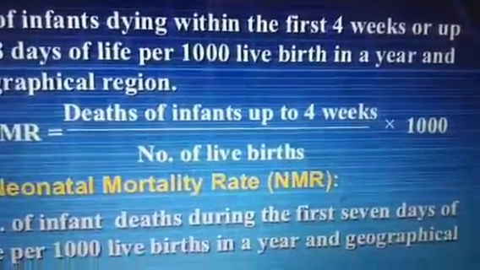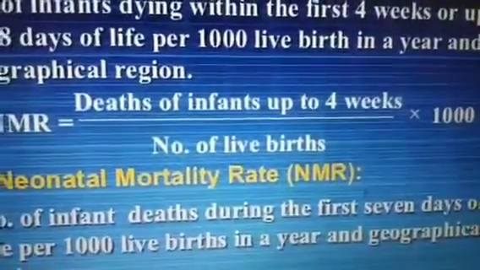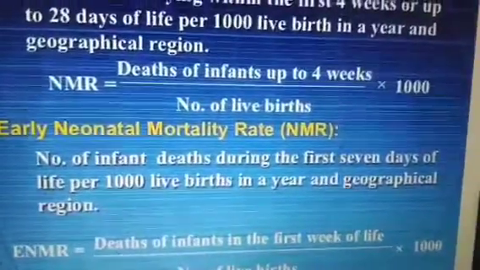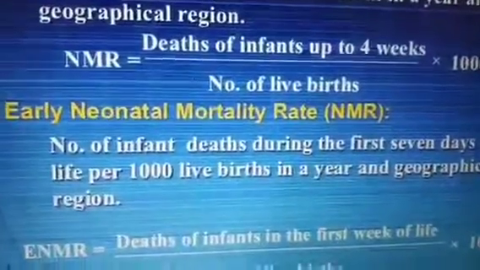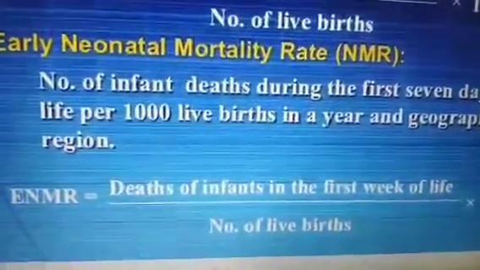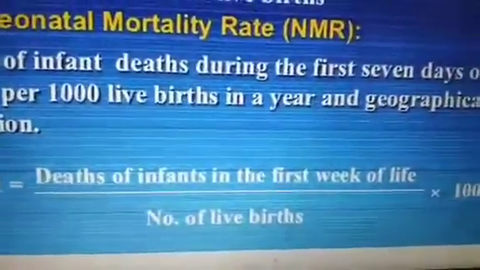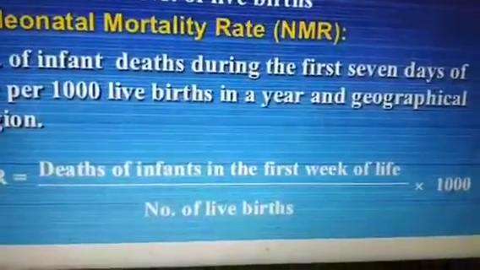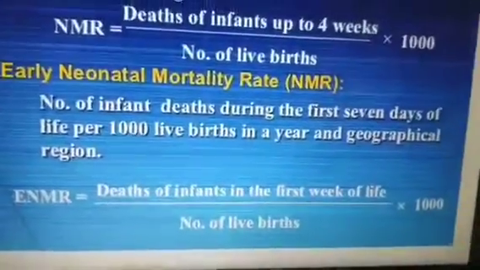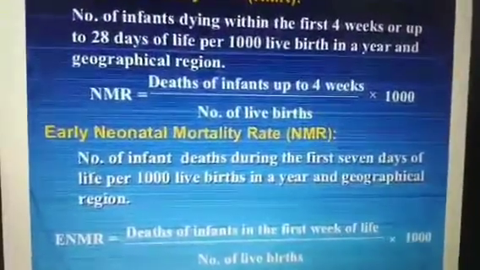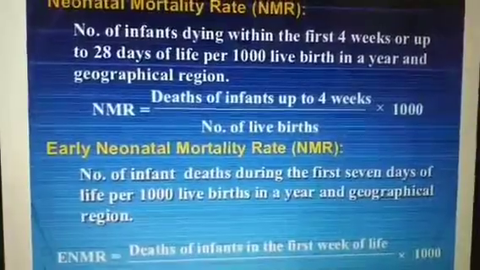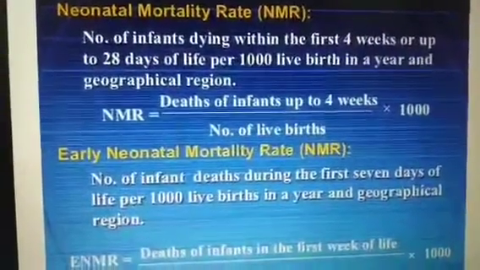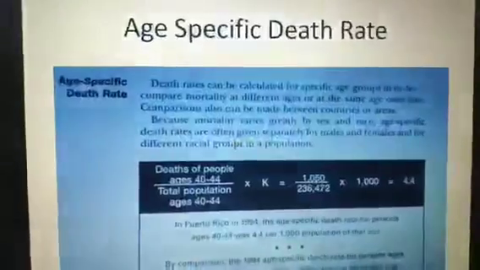Same formula but a specific period. And early neonatal mortality means the number of infant deaths during the first 7 days only, per 1000. So ENMR means deaths of infants in the first week of life divided by the number of live births, into 1000. These are two types of measurement which we generally use to calculate in developing countries like India, and then we suggest a better health care system in the particular country.